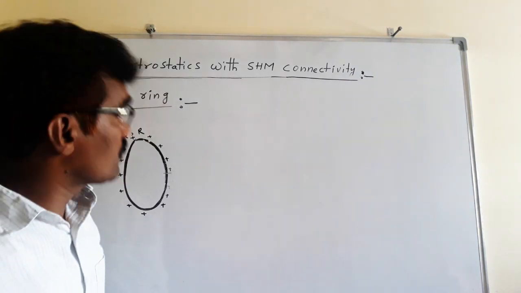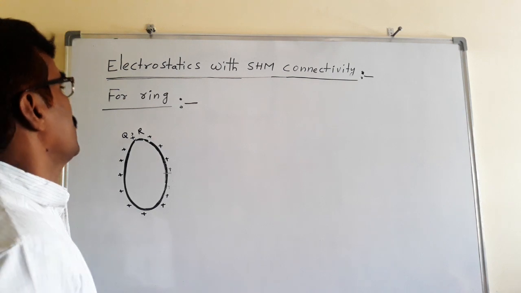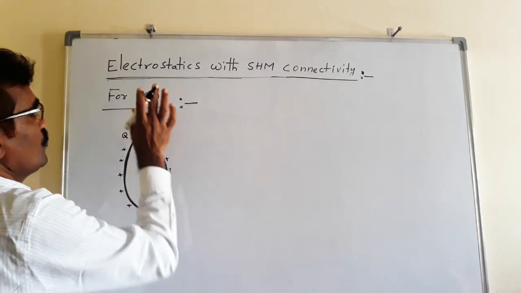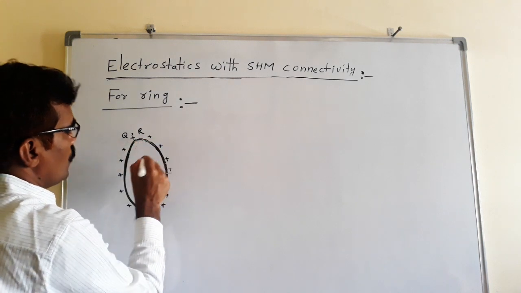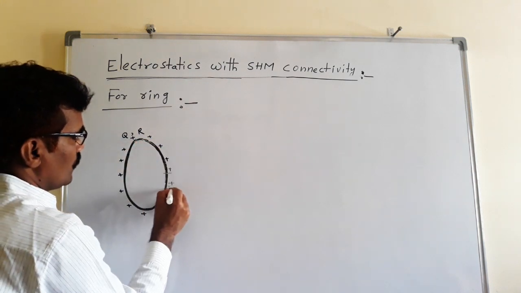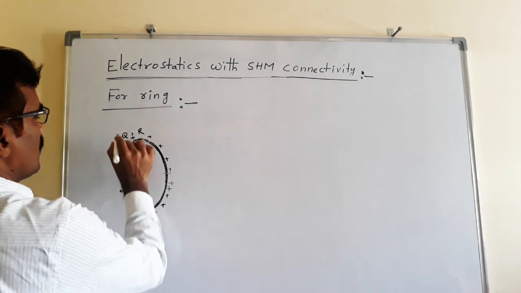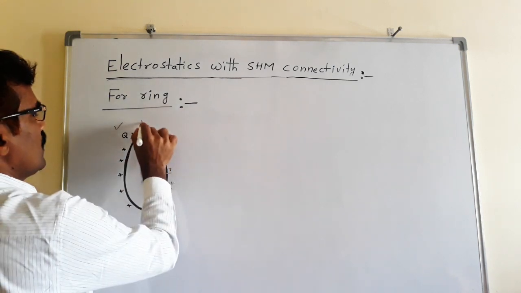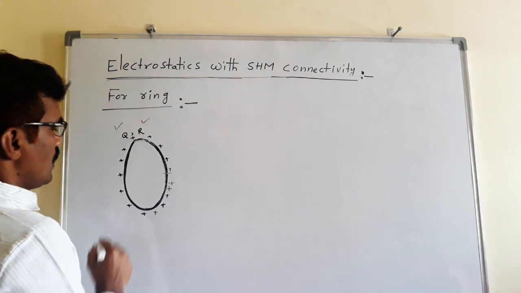Good morning, students. We are going to discuss electrostatics with a section on the motion of a charge near a uniformly charged ring. This is a uniformly charged ring with positive charge. The total charge on the ring is capital Q, and its radius is R. We already discussed this in the previous class.